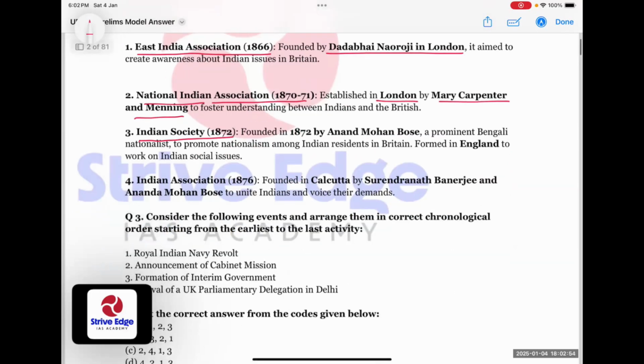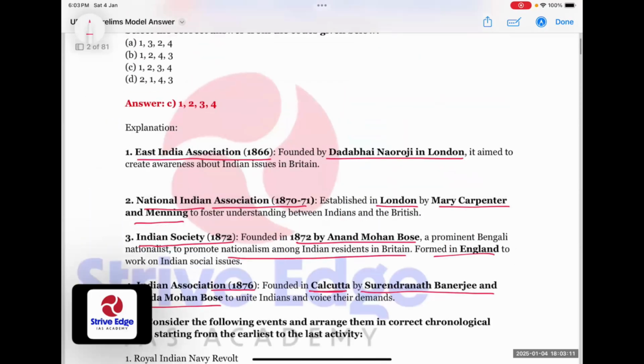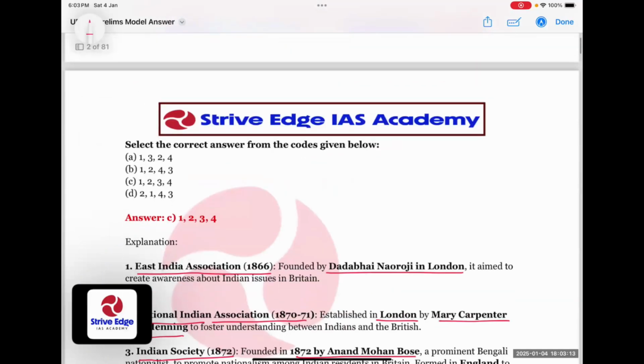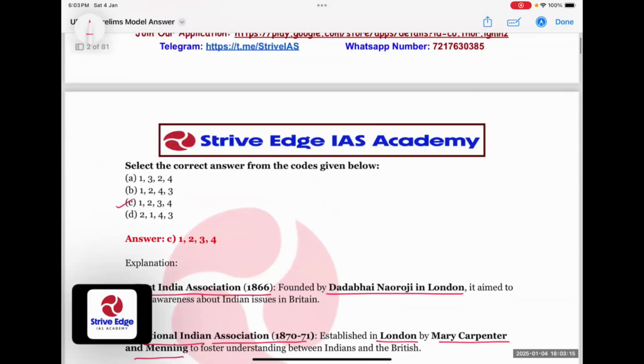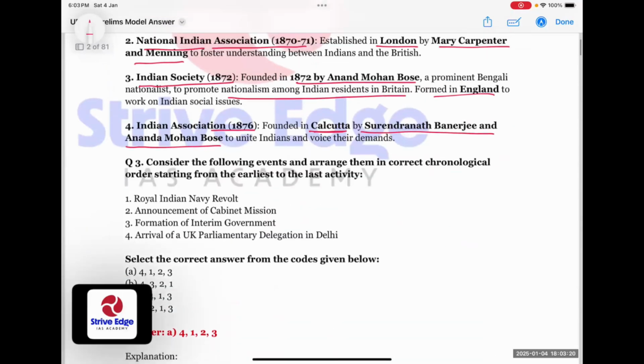Then Indian Society was formed in 1872 by Anand Mohan Bose for promoting nationalism among Indian residents in Britain. It was formed in England. Then Indian Association was formed in 1876 in Calcutta by Surendranath Banerjee and Anand Mohan Bose. So accordingly, our answer is 1, 2, 3 and 4. Let's come to the third question.